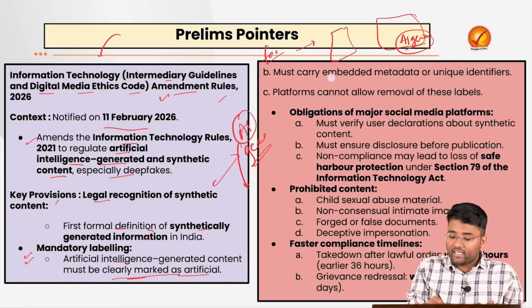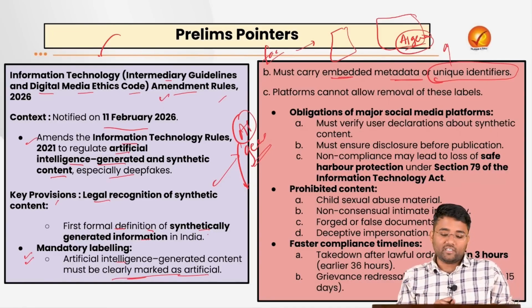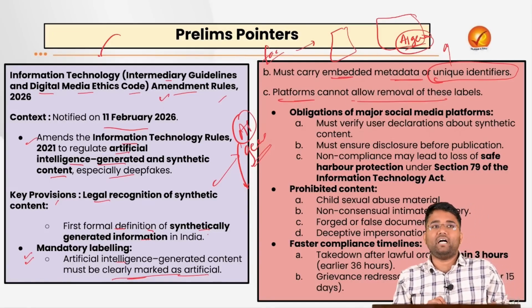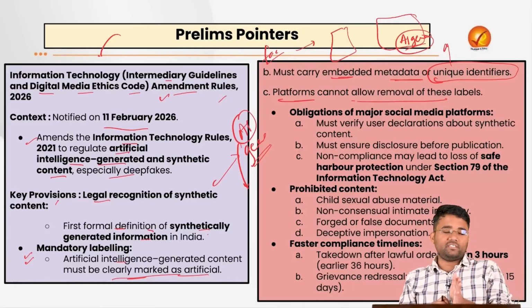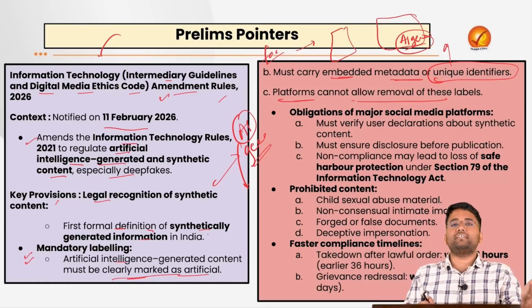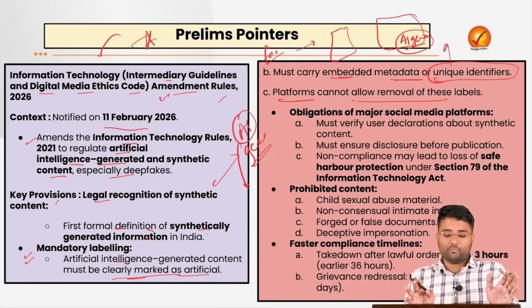It must carry embedded metadata or unique identifiers so that we can identify who generated this content. Also, platforms cannot allow removal of these labels. Let's suppose we have generated an image and there is AI generated content written on it, and then we give a certain prompt to remove this AI generated label. That is not allowed, that cannot be done.